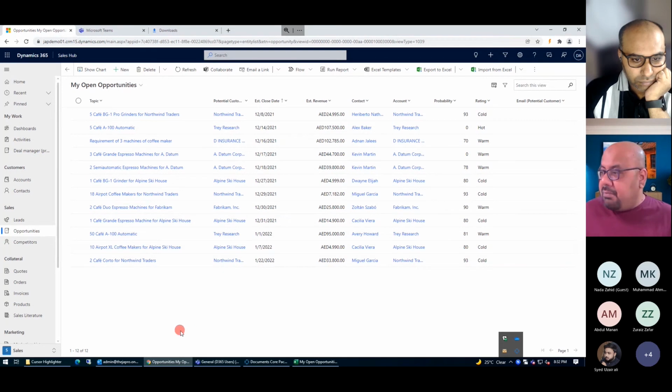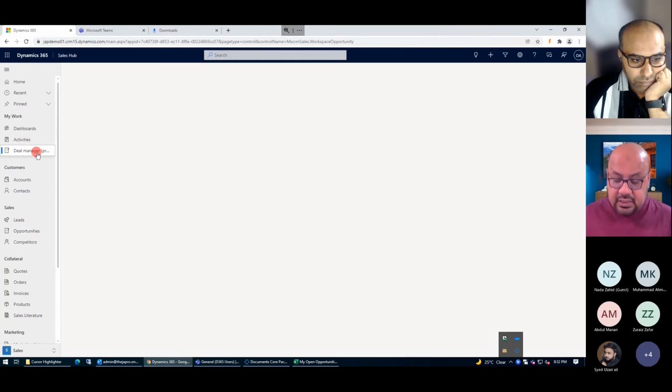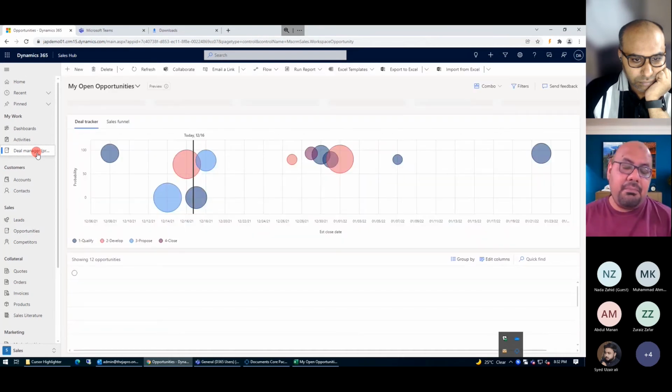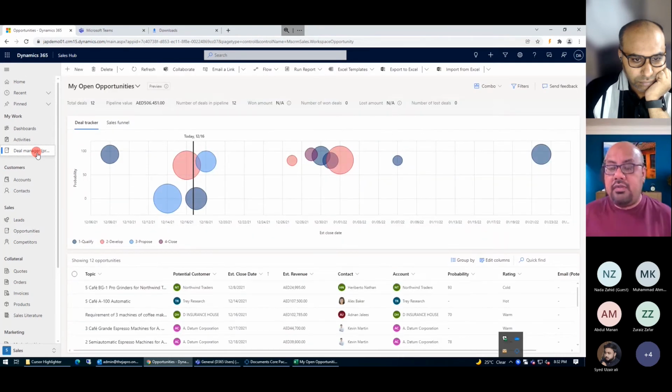Now, a very exciting part that you are going to see here, which was recently introduced by Microsoft, is the deal manager. Deal manager helps the sellers, their managers, or even the organization visualize each and every element of their sales pipeline on one screen. This is the new release Microsoft is doing here.